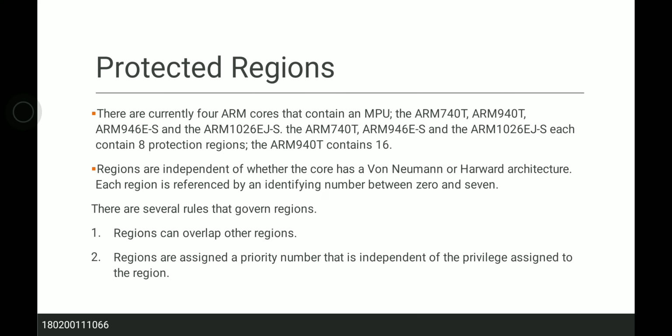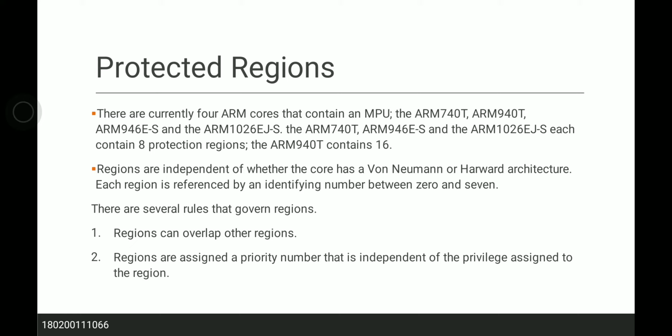There are currently four ARM cores that contain an MPU: the ARM740T, ARM940T, ARM946E-S, and ARM1026EJ-S. The ARM740T, the ARM946E-S, and the ARM1026EJ-S each contain eight protection regions, whereas the ARM940T contains sixteen protection regions.